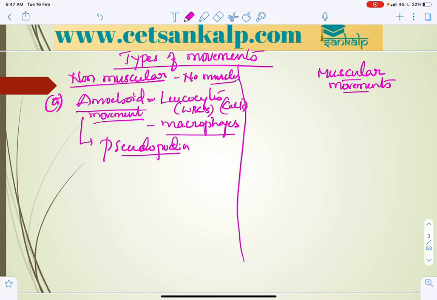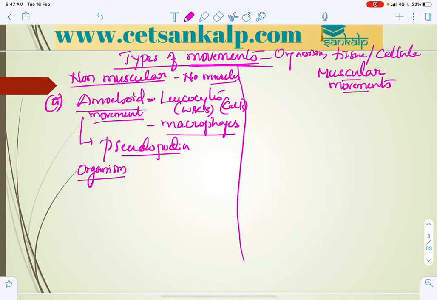And at organism level, as I have already mentioned, movements take place at organism level, and also at tissue level and cellular level. An example for organism level is amoeba, that is protozoa.